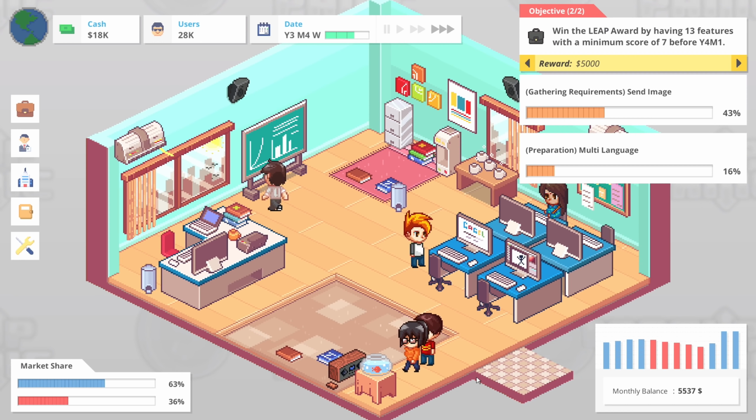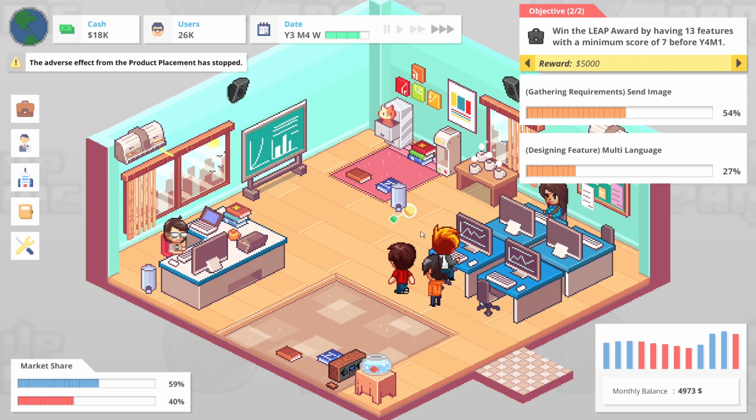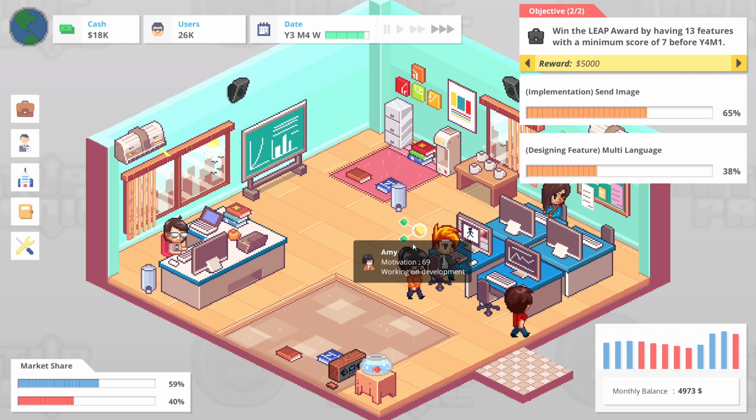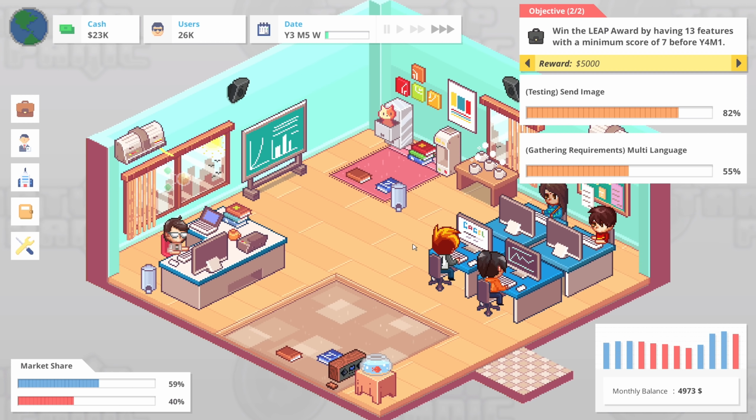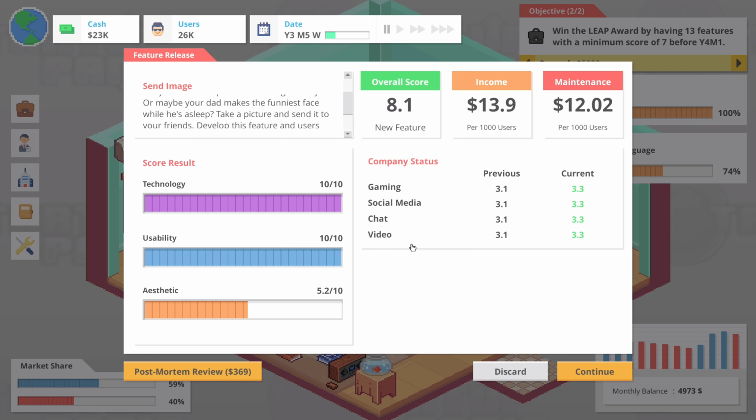Our market share right now is 63%, which is certainly solid. We just went down to 59%, but whatever. We're not going to worry too much about it. We're doing better than the competition right now. And that's all that matters. We've also got a full office as well. So, no complaints from me. Let's see how sending image goes. 10 out of 10, 10 out of 10, 5.2. Ugh, that's a bit rough.